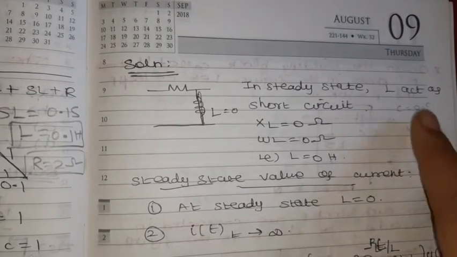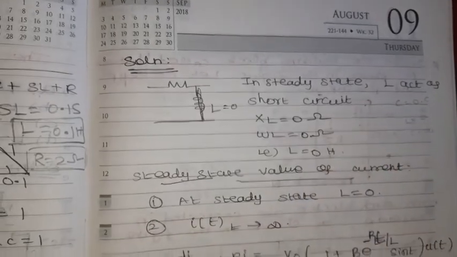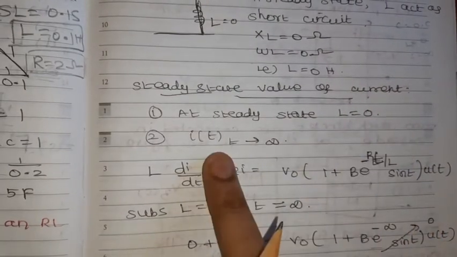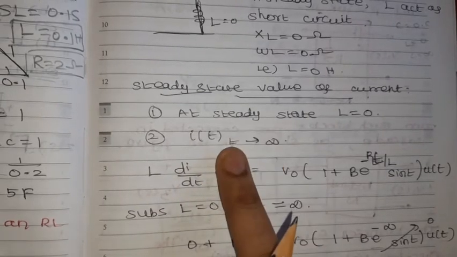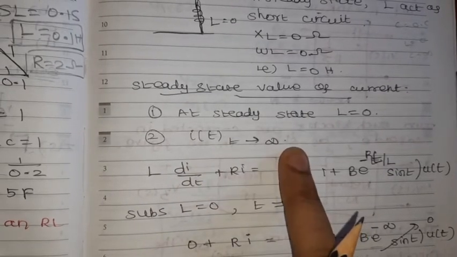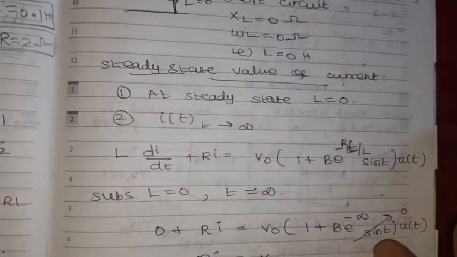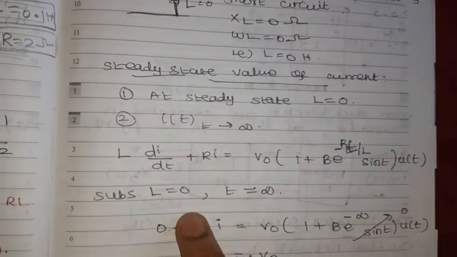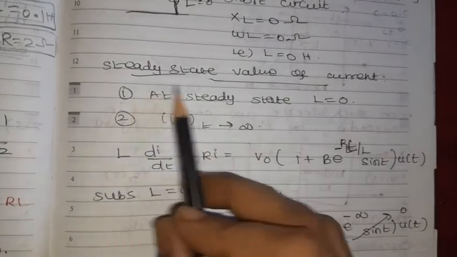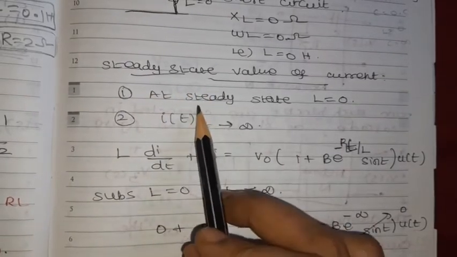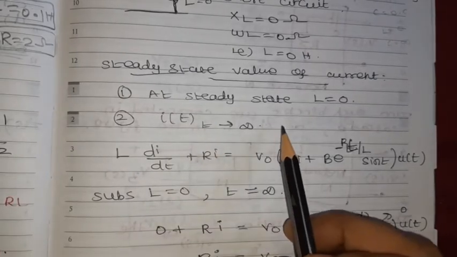Okay, here L equal to 0 in steady state. So, at steady state, L equal to 0 and I of t is nothing but steady state means at t is equal to infinity. Just write down the given equation given in the problem. Now we are going to substitute L equal to 0. This point is very important. Steady state means t tends to infinity and in steady state L acts as a short circuit.